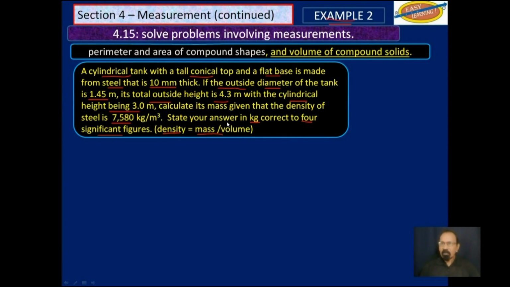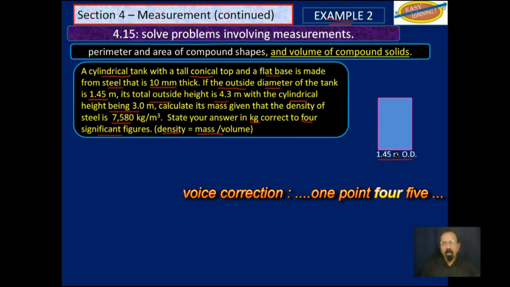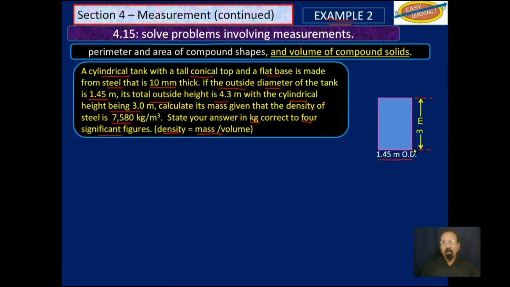Now, if you are not given a drawing, make a drawing. If you are given a drawing, consider the drawing carefully. So this is the cylindrical part, 1.5 meter outside diameter. Its height is 3 meters. That's the height of the cylindrical part. We also have a conical part here. The total height, including the cone, is 4.3 meters.